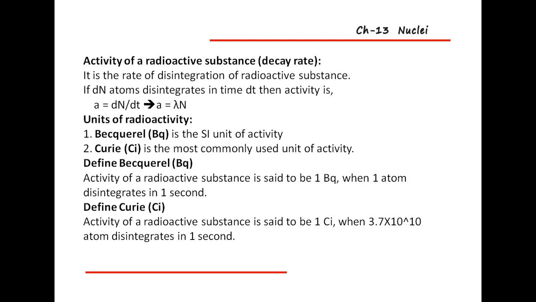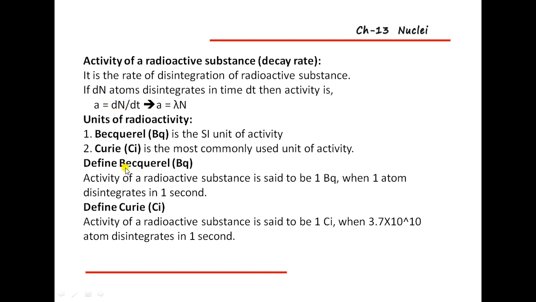Here we will define what is meant by one becquerel. In the relation A is equal to dN by dt, A is 1 becquerel when dN is 1 atom and dt is 1 second.